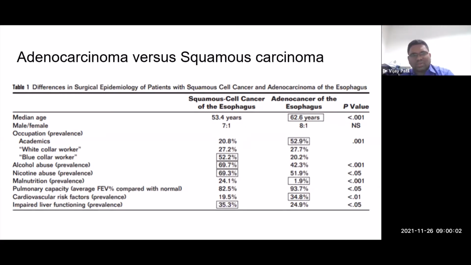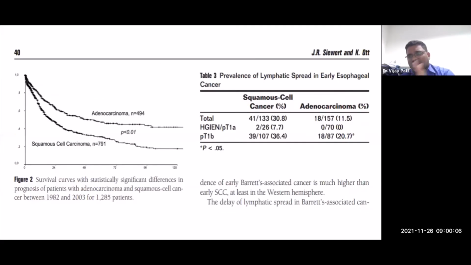And these are the differences which have been listed here. And there are differences in the biology also. On a stage by stage basis, the lymph node spread for the squamous is higher than that for an adenocarcinoma. And for the stage by stage match, the survival for an adeno is higher than a squamous. So biologically, adenocarcinomas are good. Squamous cells are not that good.